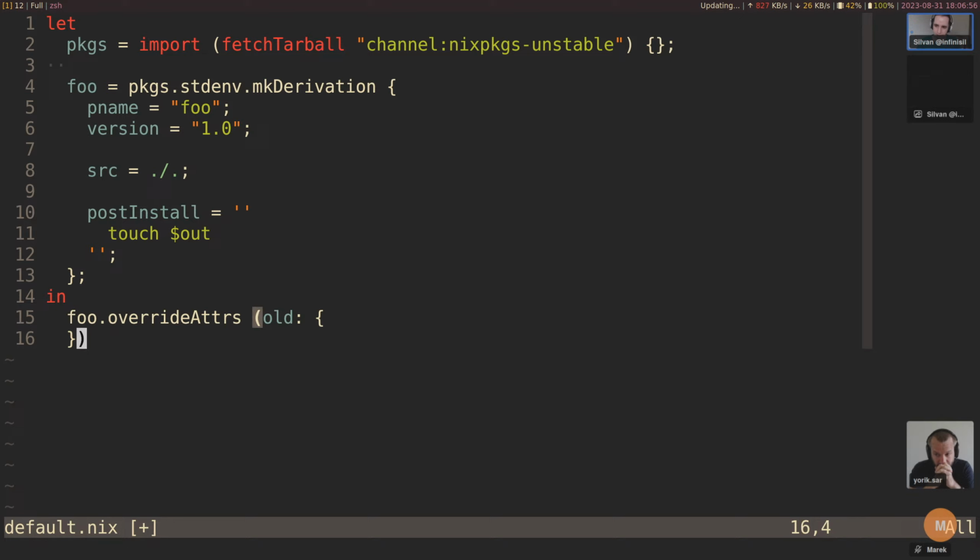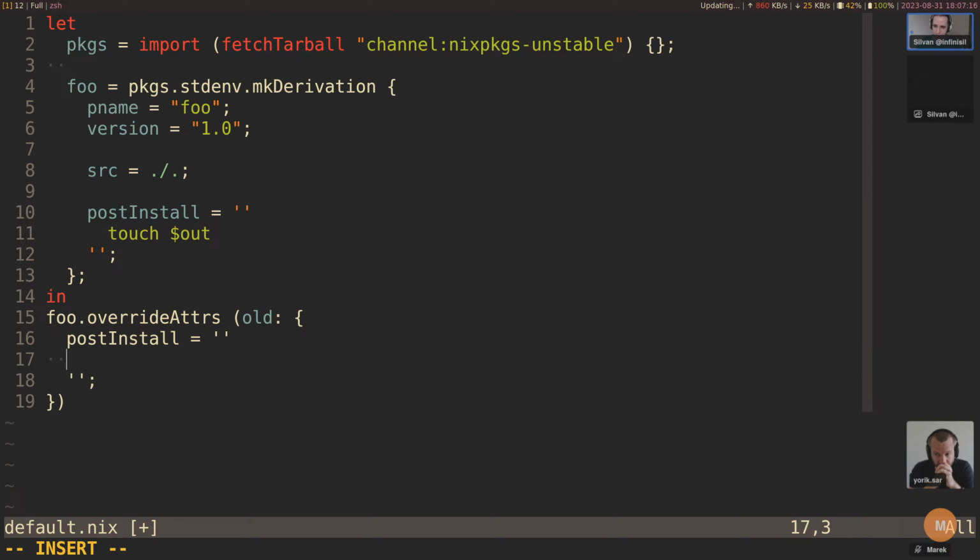So we can do this. The return value of the function should be the new attributes you want to pass. Okay, and so we can, for example, say postInstall is actually, let's do first something new.